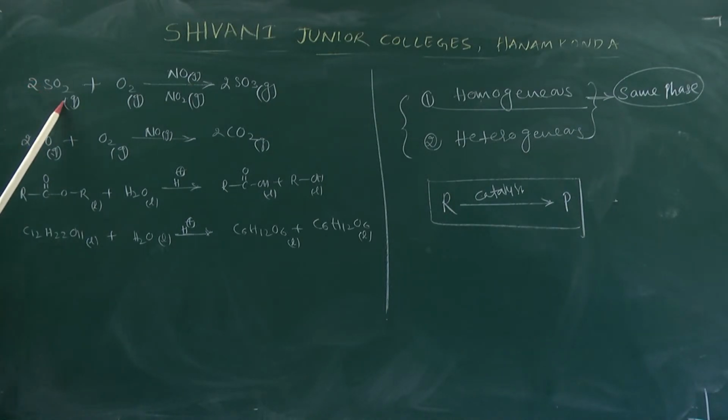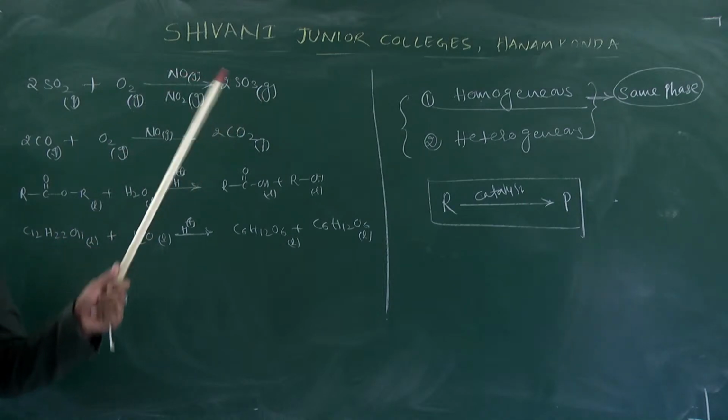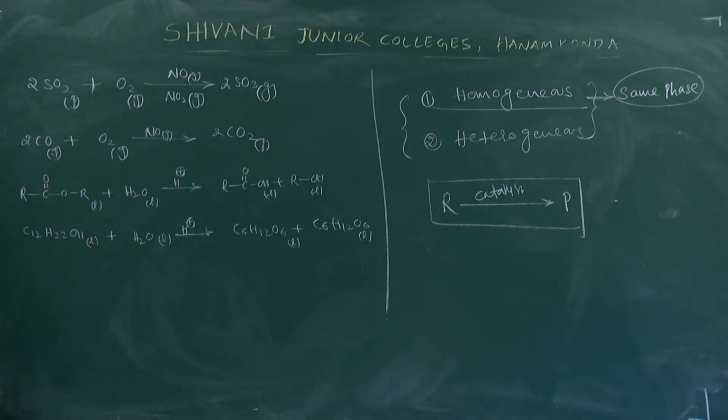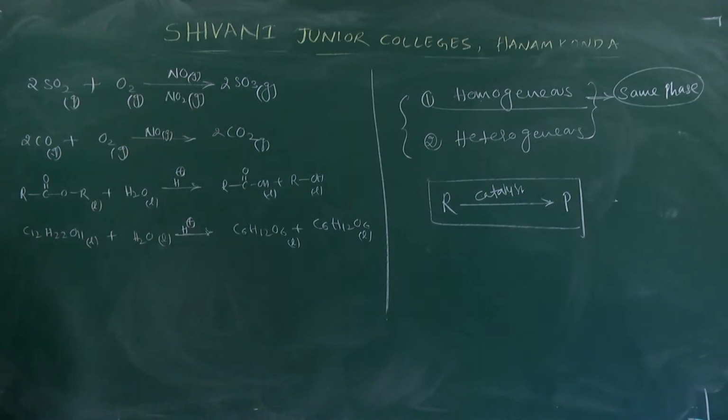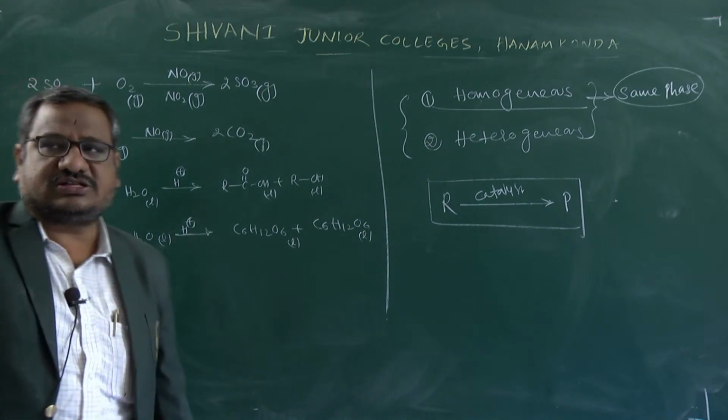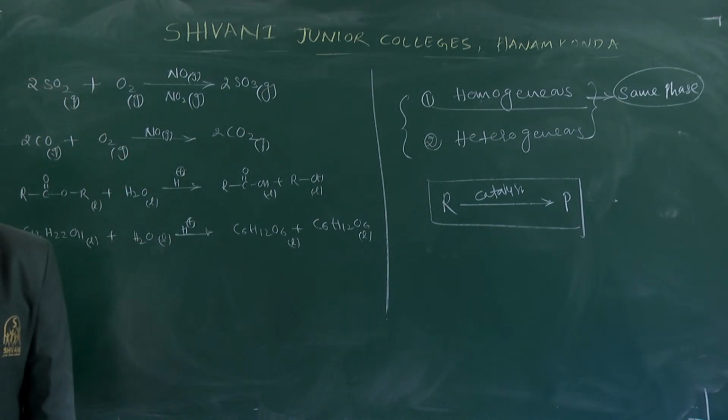See, sulfur dioxide is of what nature? It is gaseous. Oxygen is also gaseous. Sulfur trioxide is also gaseous. Sulfur dioxide gas, oxygen gas, as well as sulfur trioxide, are all gases. Means reactant and product are in the same phase. Along with reactant and product, here we are using a catalyst. What is the catalyst? Nitric oxide.